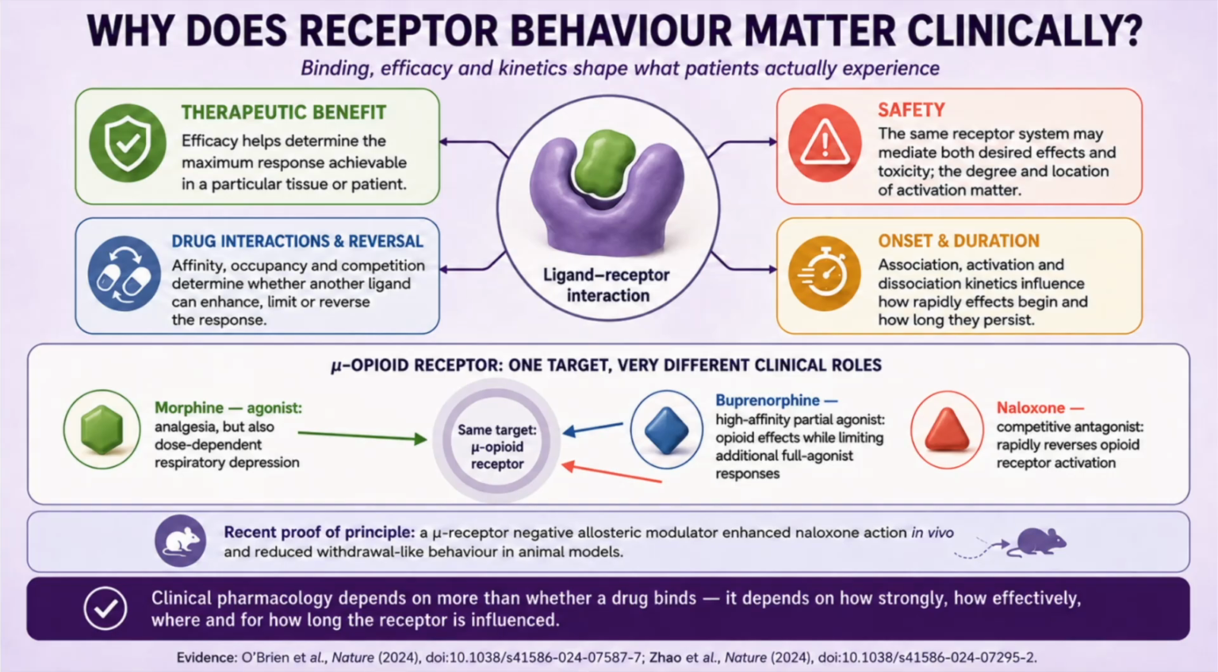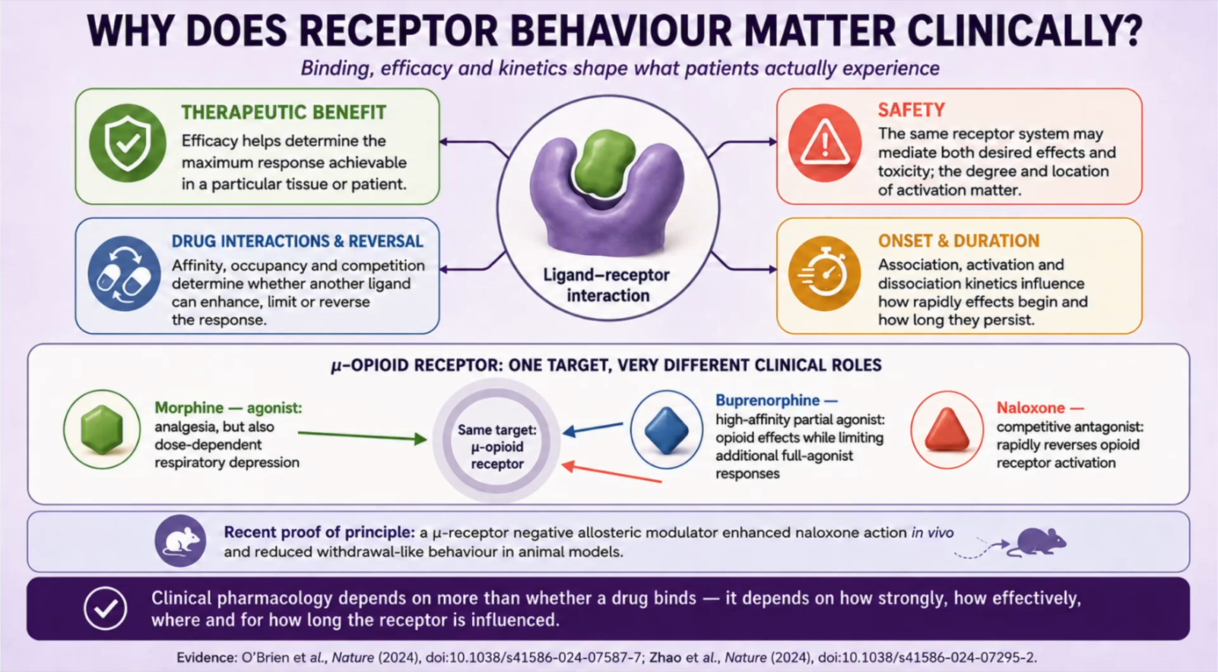Third, affinity, occupancy, and competition influence drug interaction and reversal. Morphine activates μ-opioid receptors. Buprenorphine has high affinity but lower efficacy and can limit the response to additional full agonist. Naloxone competitively occupies these receptors and can rapidly reverse opioid effect.